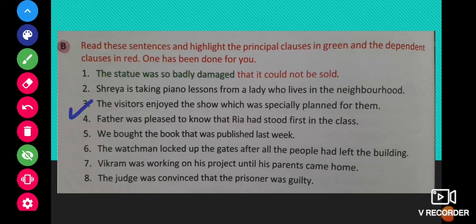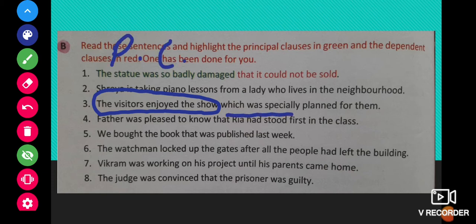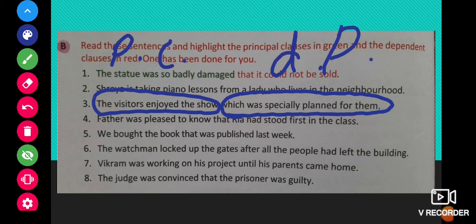Let us read the third one. The visitors enjoyed the show which was specially planned for them. So in this sentence, the visitors enjoyed the show makes complete sense. So this is the principal clause. Which was specially planned for them, this is the dependent clause.